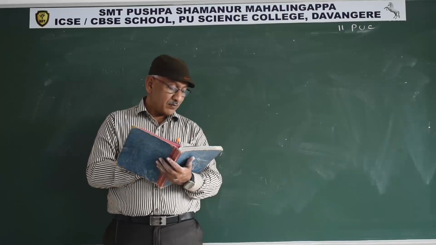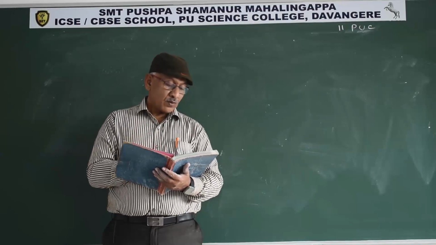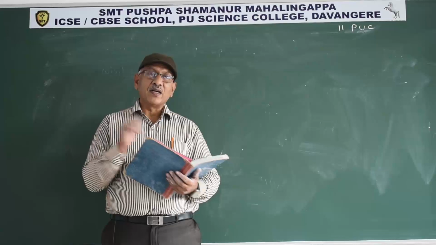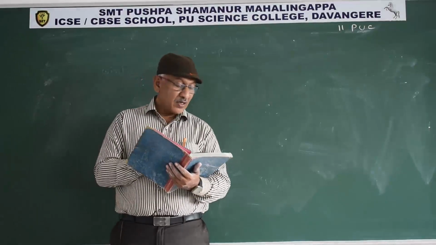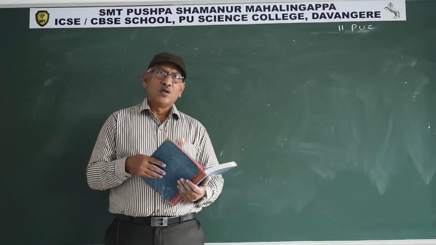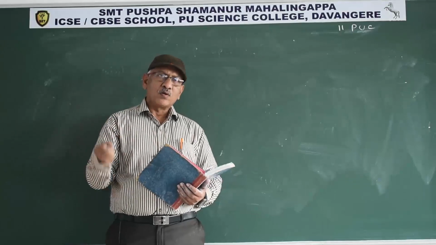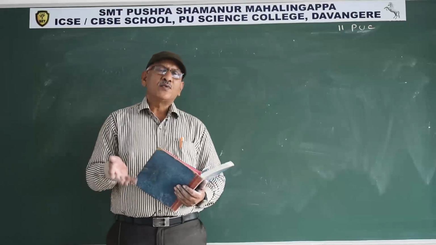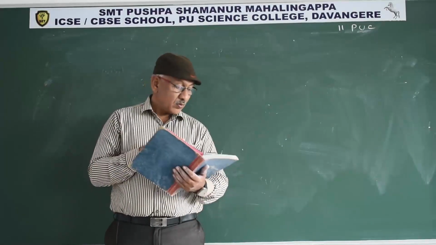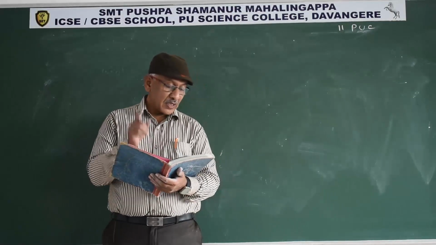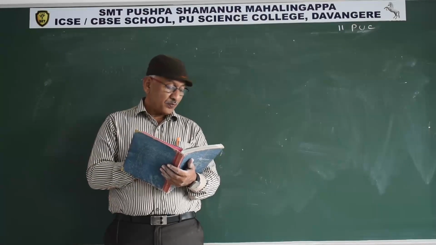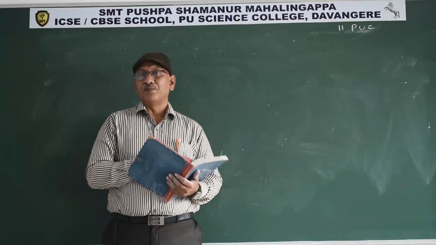Decrease deforestation, and avoid jhum cultivation or slash and burn cultivation. Reforestation: if the plants and trees are more, what happens? More groundwater is present in the soil. Under the shade of the trees, the water is not evaporated. So that's why reduce consumption of fossil fuels, decrease deforestation, and control jhum cultivation.